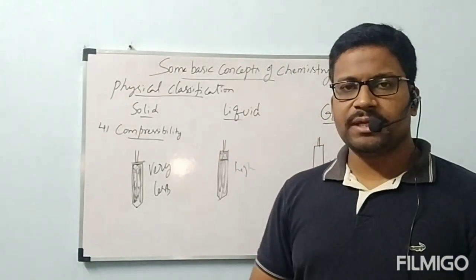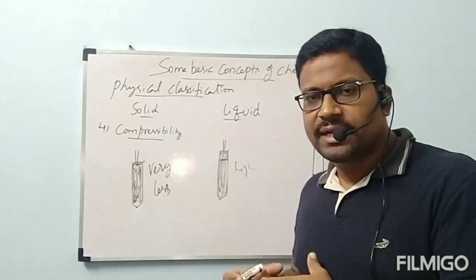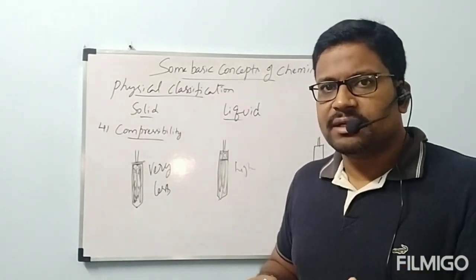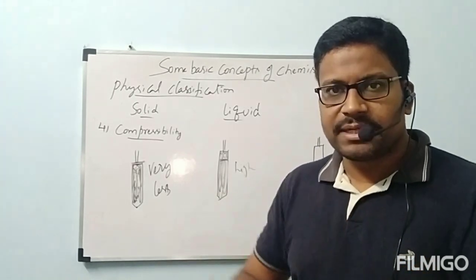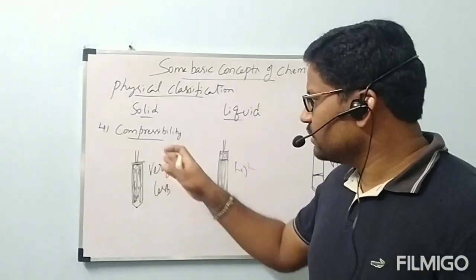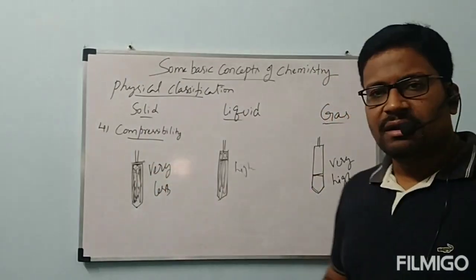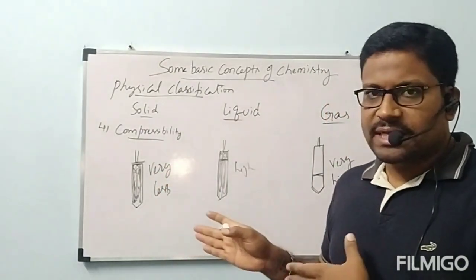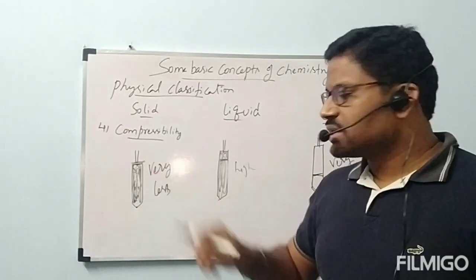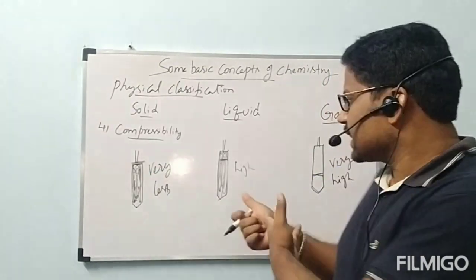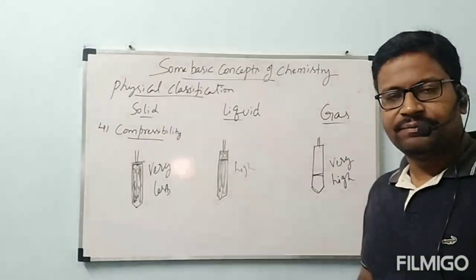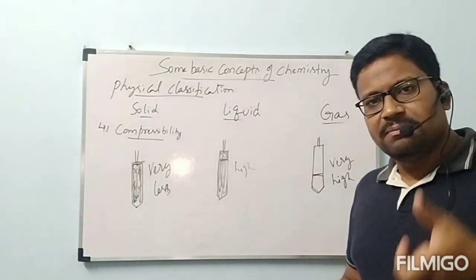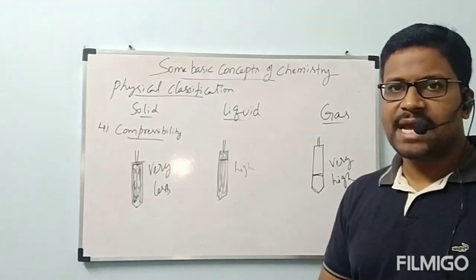Now what about compressibility? When we apply pressure from outside, any change in shape of the substance means it is highly compressed. Like that we can say. Now we have taken three syringes. Like that, one experiment we have seen. First condition, I have filled with sand. Second condition, I have taken liquid water. Third condition, I have taken gas. Gas there is no need to take. Simply if you press that one, inside it is contained by gas only.